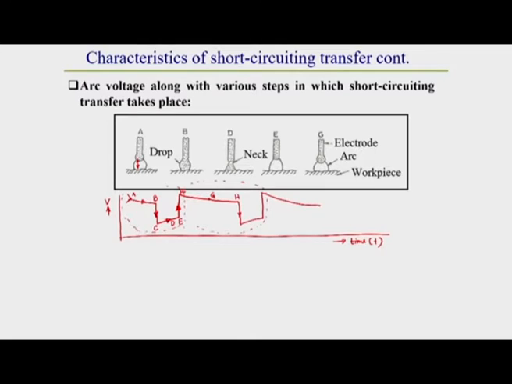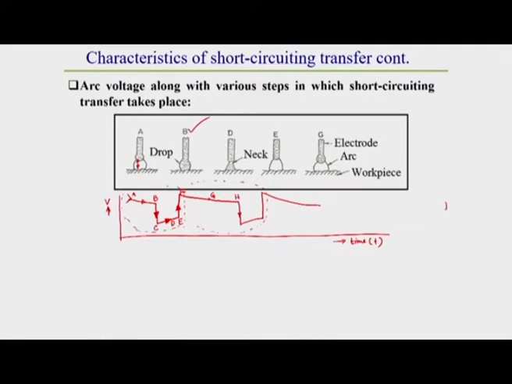At point B, when the short circuiting occurs, the voltage drops down a lot immediately, that is why point C comes. After that, from C to E during neck formation time, due to gradual constriction of the arc, there is a marginal rise of resistance.